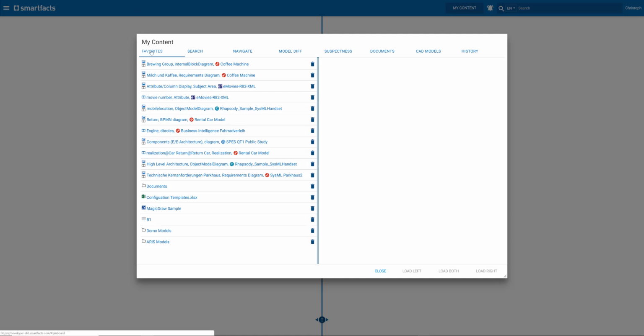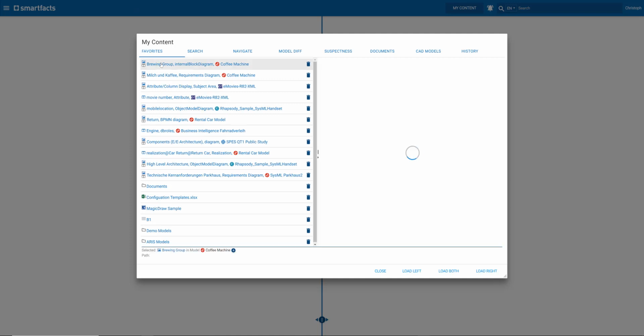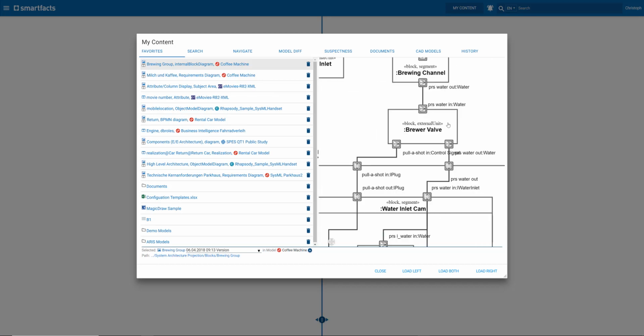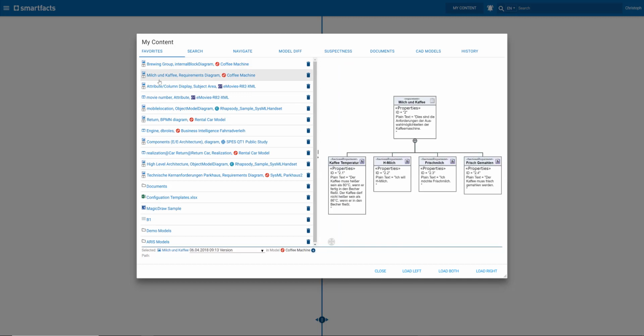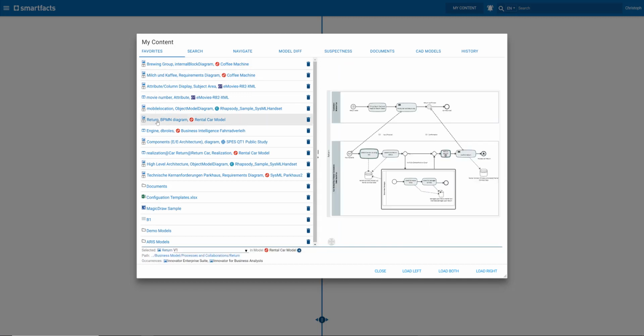So I have my personal favorites here. I can flip through them. I can zoom in and examine if this is really a diagram I would like to work with. I can go through these diagrams, and down here I always have a selected area that shows the name of the diagram, the version.